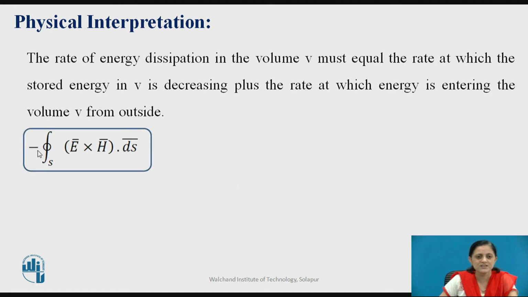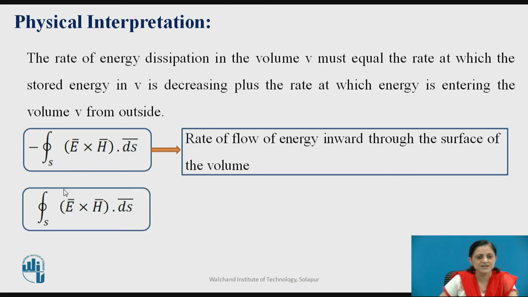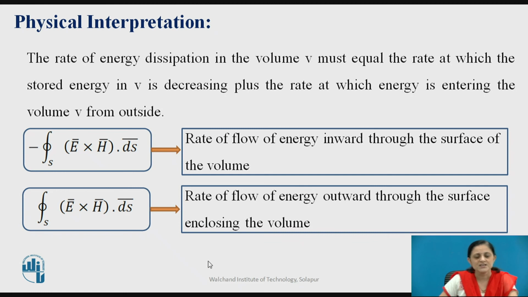Therefore, with the negative sign, the last term, that is the surface integration for the closed surface of E bar cross H bar ds bar, gives the rate of flow of energy inward through the surface of the volume, whereas with the positive sign, the surface integration of E bar cross H bar gives the rate of flow of energy in the outward direction through the surface enclosing the volume. So this is how you can derive the Poynting theorem, and you can give the physical interpretation for the power flow.